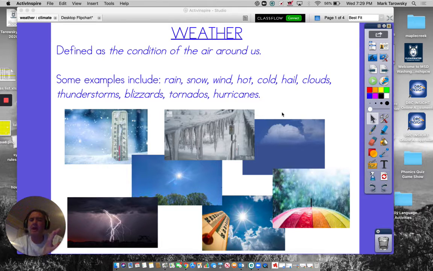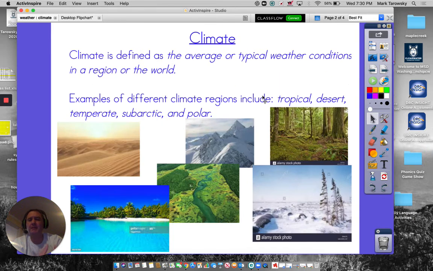Now, we also have the idea of climate. Climate is defined as the average or typical weather conditions in a region of the world. When we're thinking about climate, basically the idea is think about our four seasons and think about what a typical Indiana summer might be or a typical Indiana winter might be.